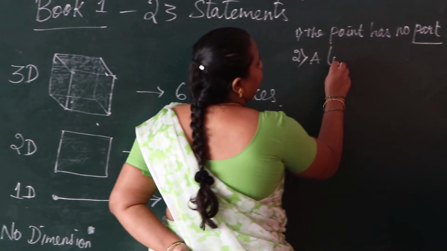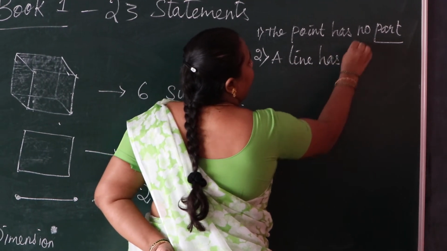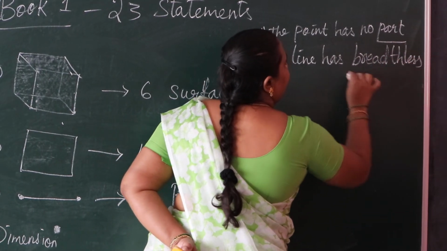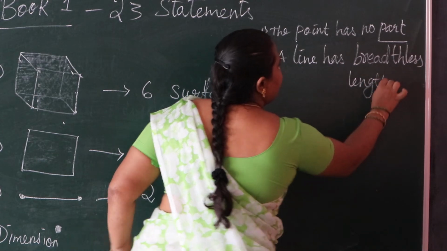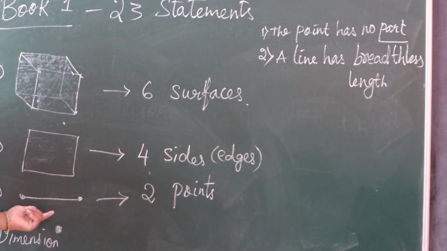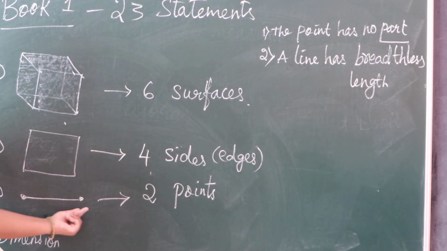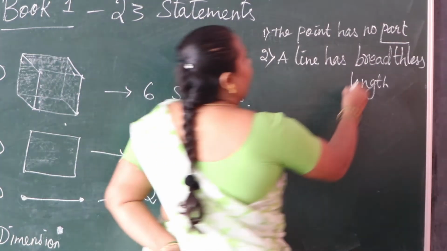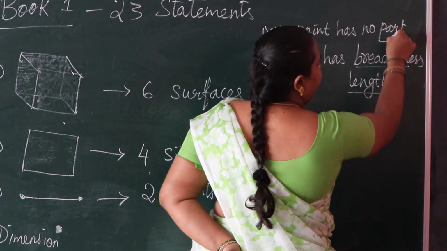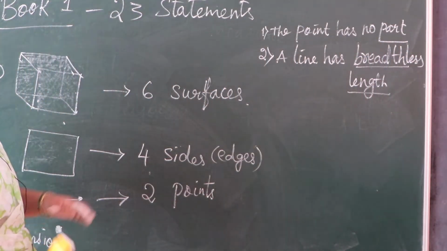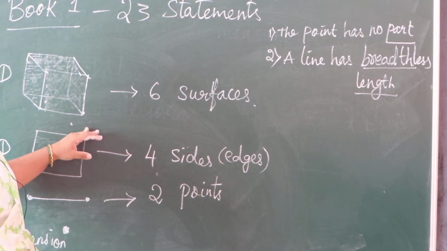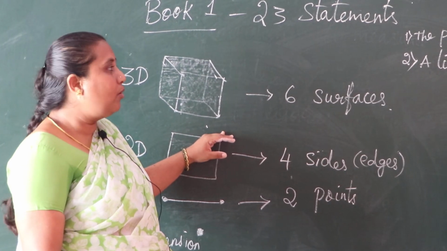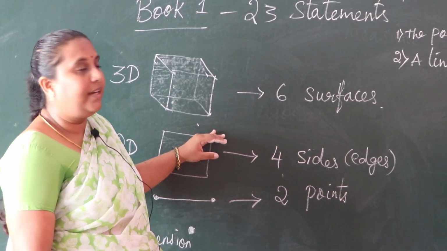A line has breadthless length. Is it right, children? A line has breadthless length. So a line has a length but no breadth. So here we should define breadth, length and part. So these are all terms, and these terms are undefined terms. Many undefined terms are there.